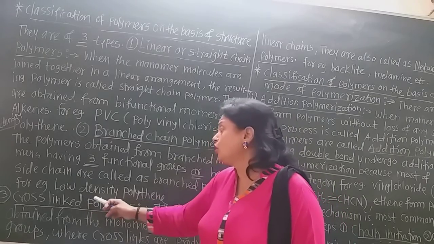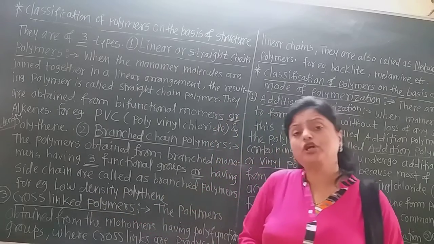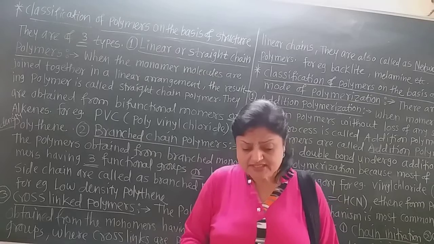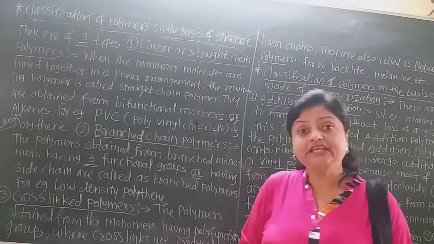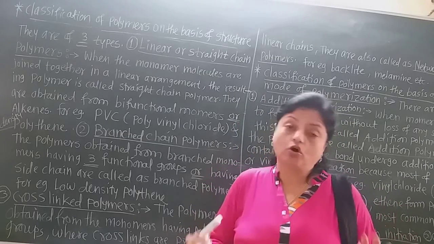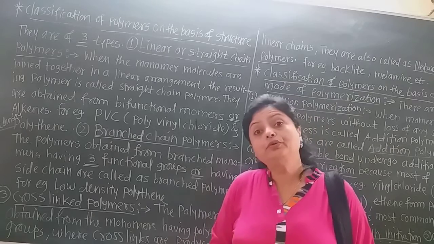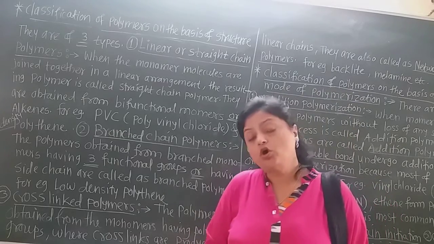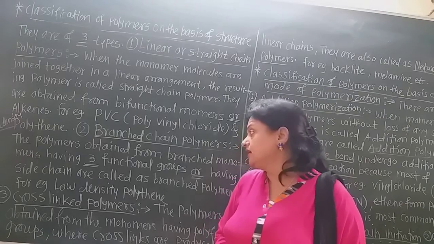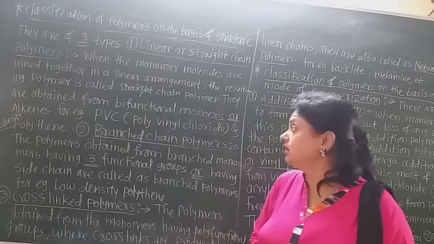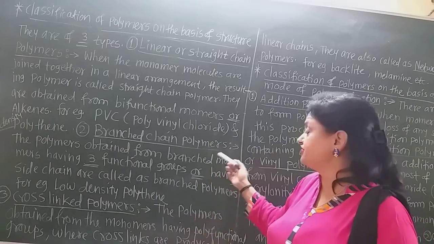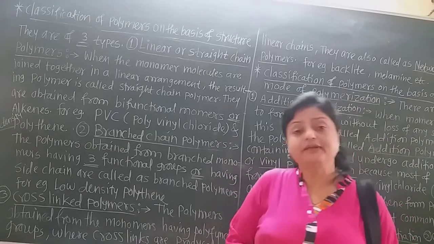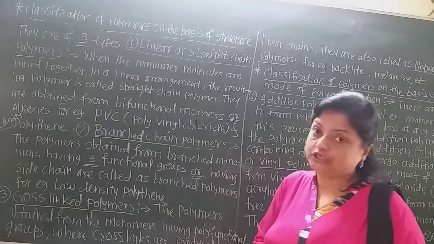For example, low density polymers obtained from monomers such as isobutene, where two or three branches of methyl groups are there, are called branched chain polymers, and the best example is low density polythene.